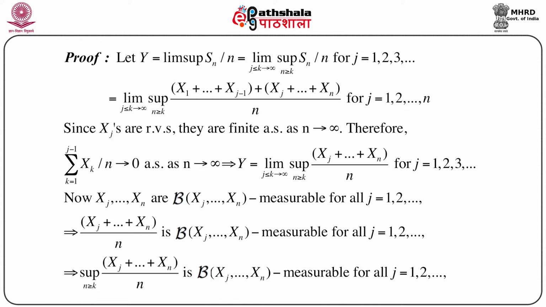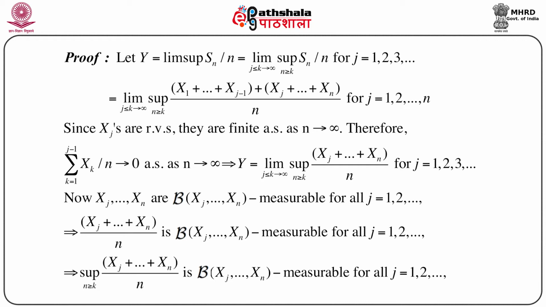Therefore, the summation of xk by n, k equals 1 to j minus 1, that is the first part in this split up, goes to 0 almost surely as n goes to infinity. This means y, the way we define y, equals the limit over k going to infinity of the sup over n greater than or equal to k of (xj plus up to xn) by n, because we have already noted that x1 plus x2 plus up to xj minus 1, divided by n, goes to 0 almost surely. So we are left with only xj plus up to xn by n for fixed j equals 1, 2, 3 and so on.